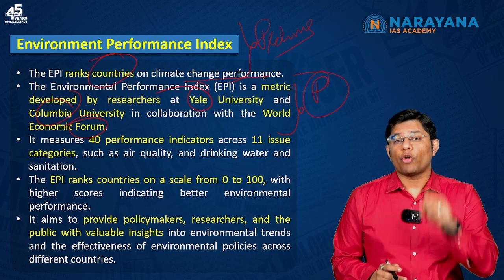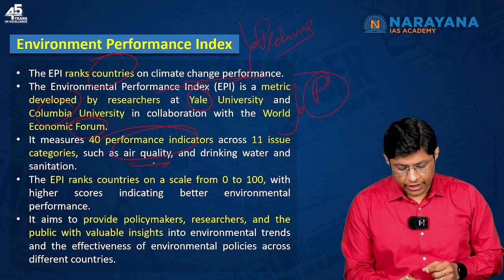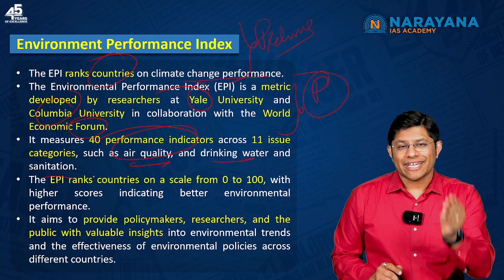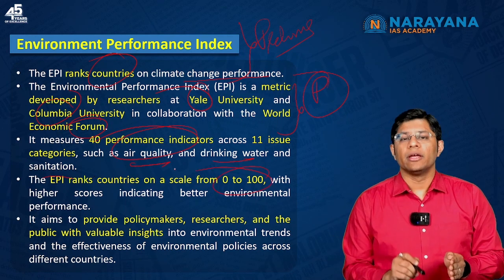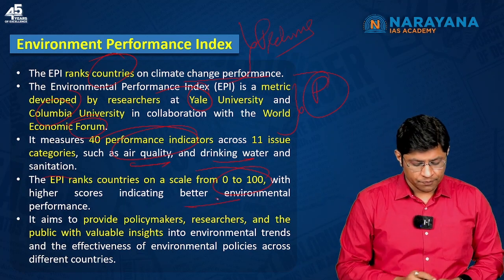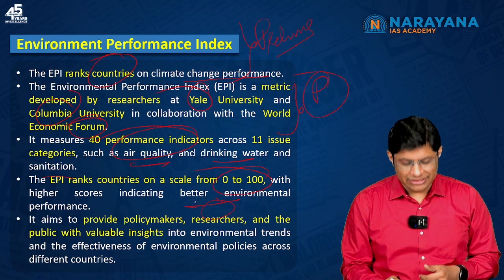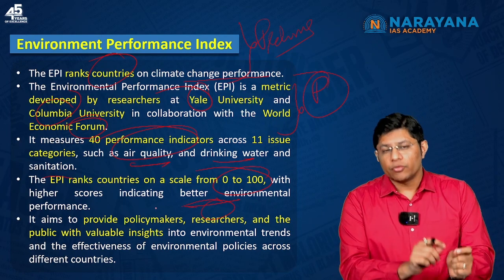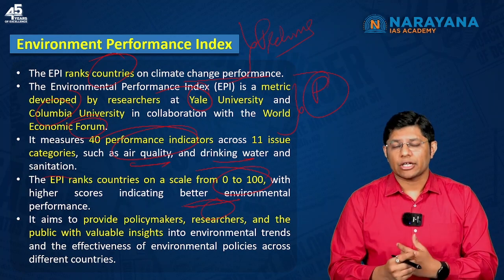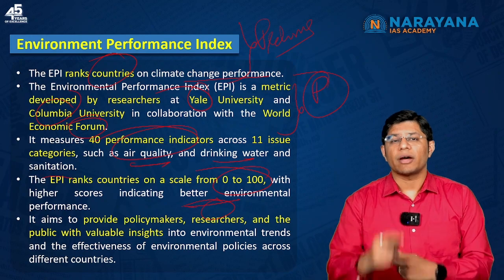It measures 40 performance indicators across 11 core issues such as air quality, drinking water and sanitation. It ranks the countries on a scale of 0 to 100. A better score indicates better performance. So again, a point for your prelims. Now, this EPI aims to provide policymakers, researchers and the people who work in the government with proper insights so that they can understand the impact of government policies and measures with respect to environmental performance.